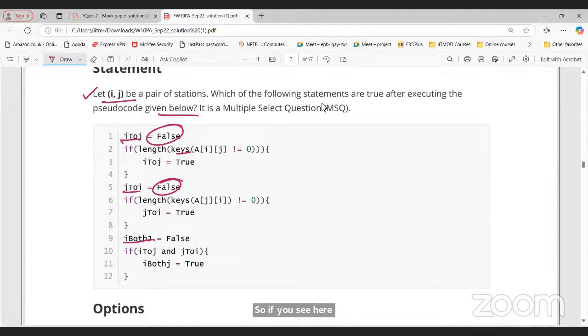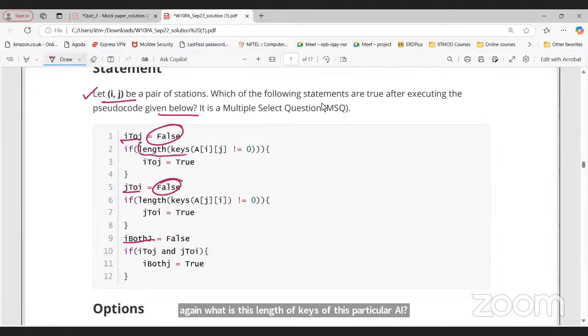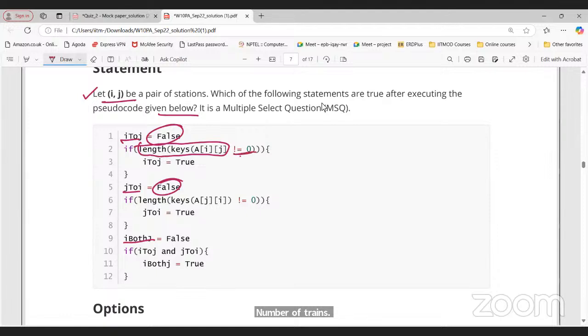So keys of aij not equals to 0. Again, what is the length of keys of this particular aij? Number of trains, sir. Yeah, so number of trains going through i and j, right? If it is not equals to 0, what does this mean? There should be at least one train going from i to j, right? If that exists, then if this is true, then I'm going to update it to true.